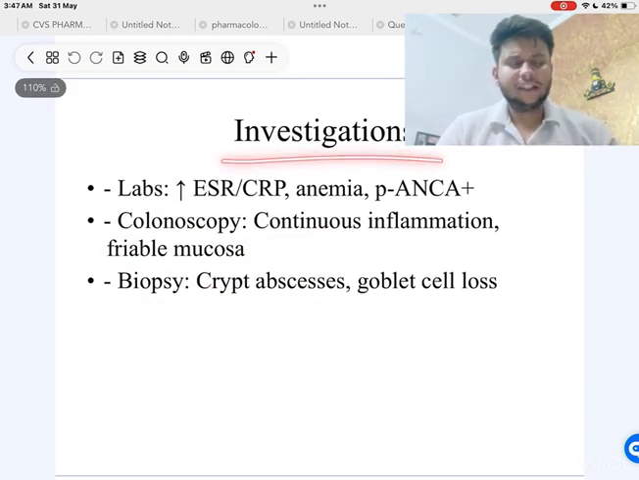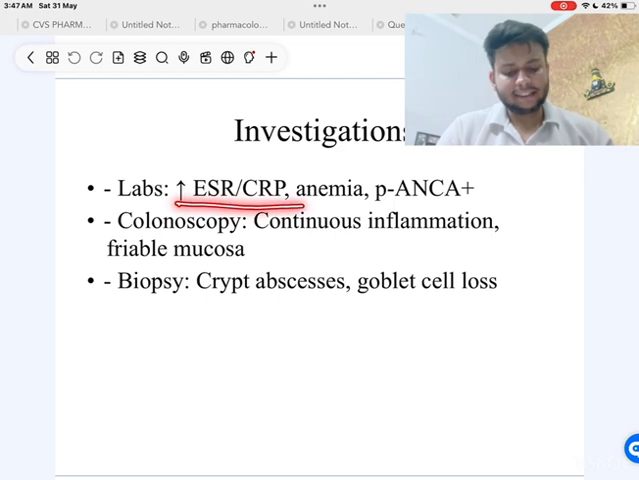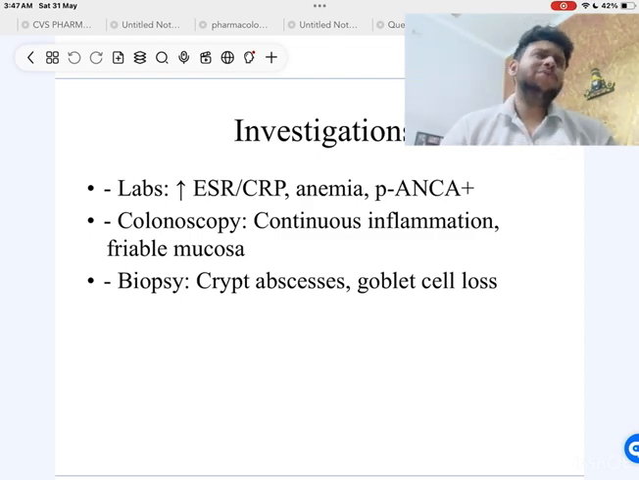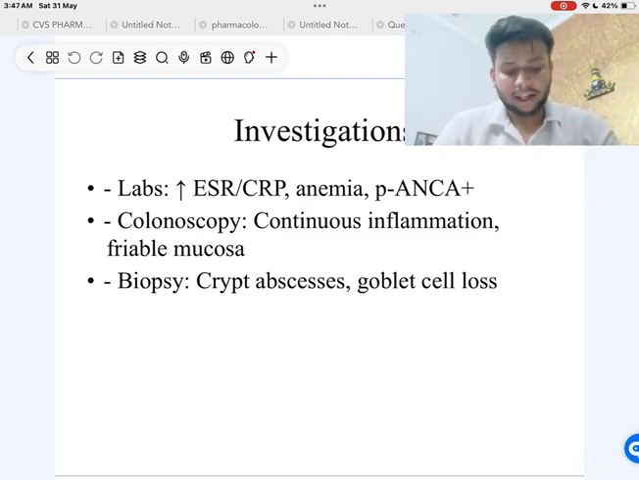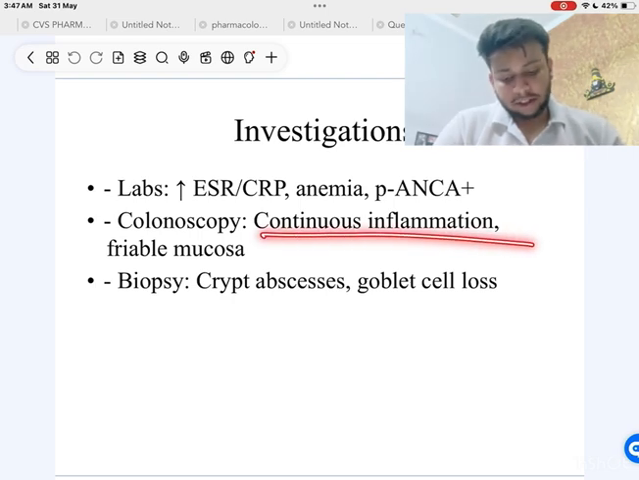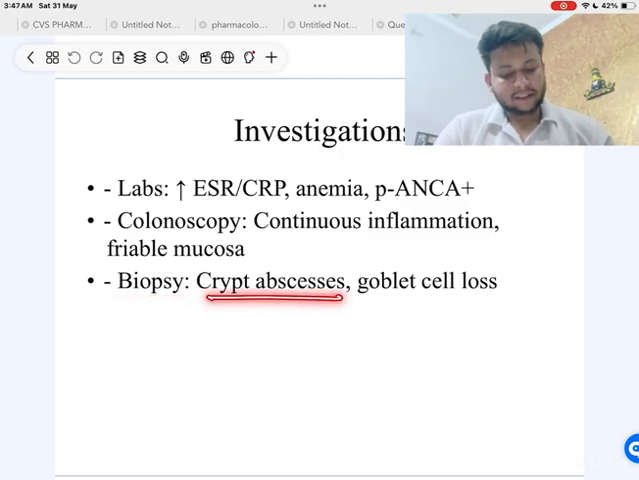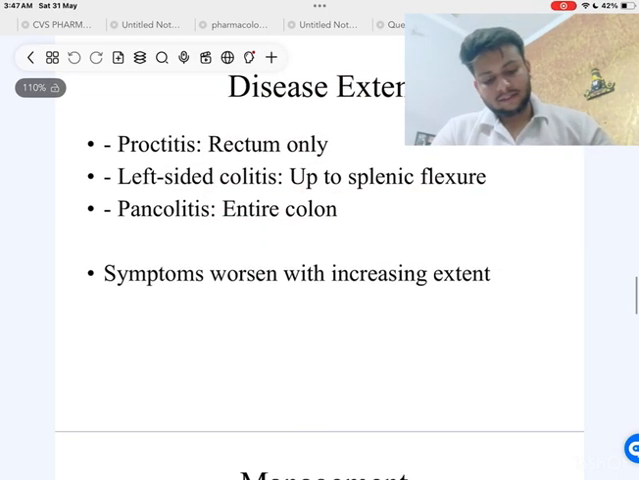Now, investigations. How can we see it in our lab results or reports? In labs, we can see an increase in ESR and CRP levels. ESR is the erythrocyte sedimentation rate, and CRP, C-reactive protein, is a test commonly done to check for inflammation inside the body. We can see anemia, and the P-ANCA test will be positive. In colonoscopy, we can see continuous inflammation and friable mucosa, and by biopsy, we can see crypt abscess and goblet cell loss.